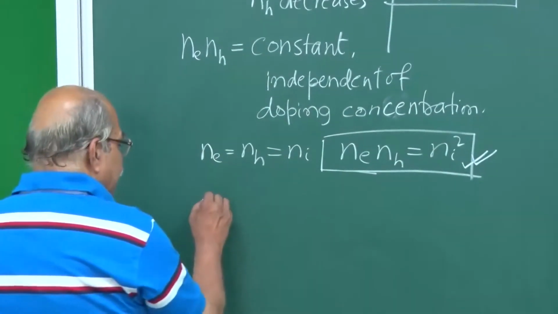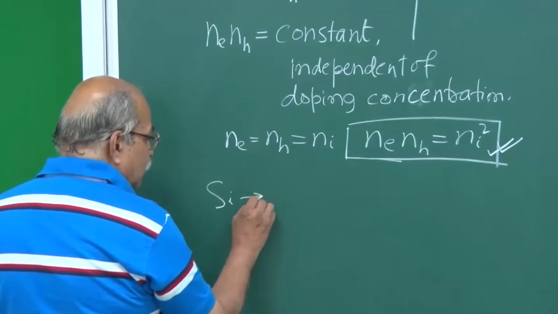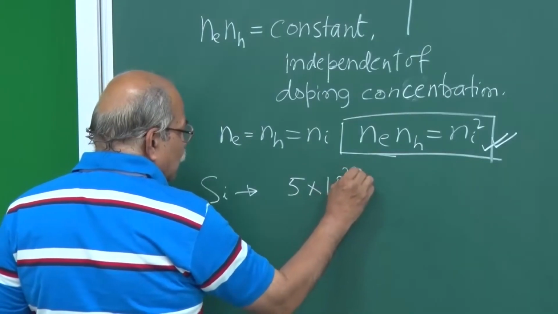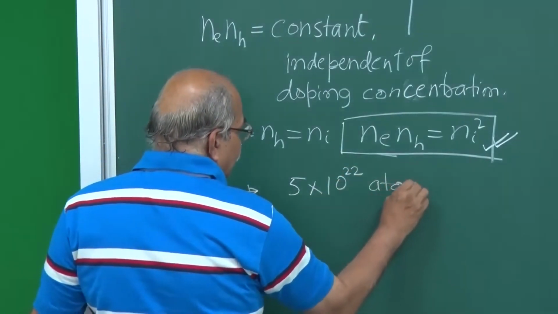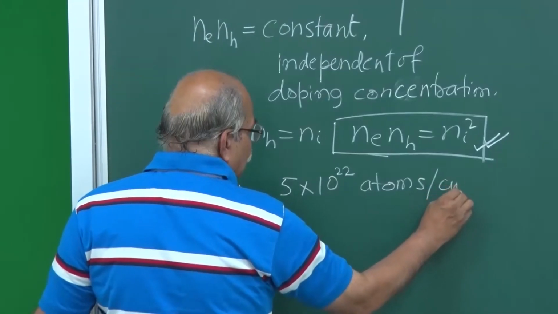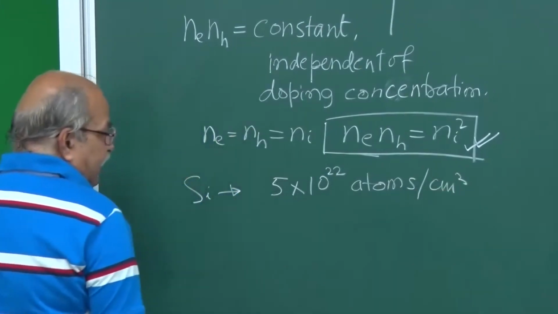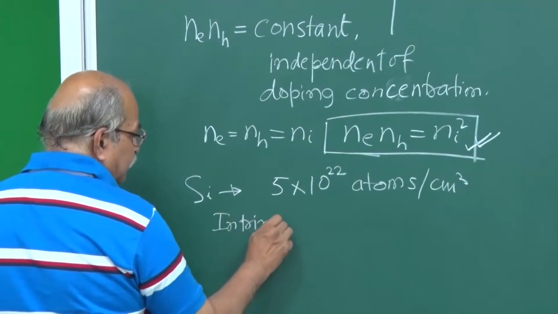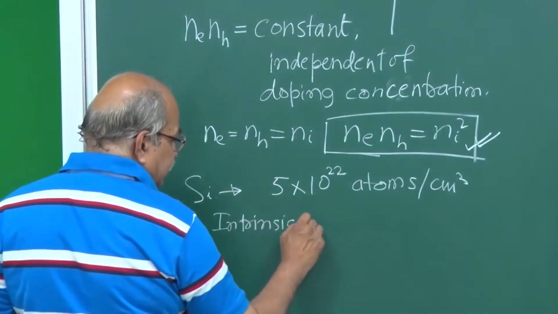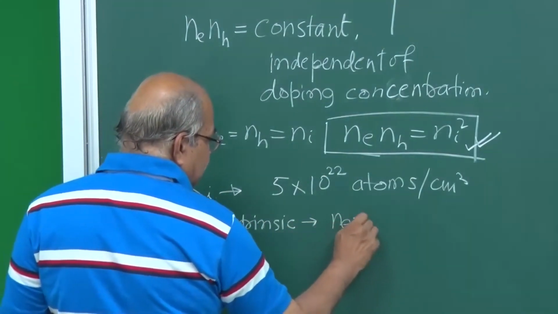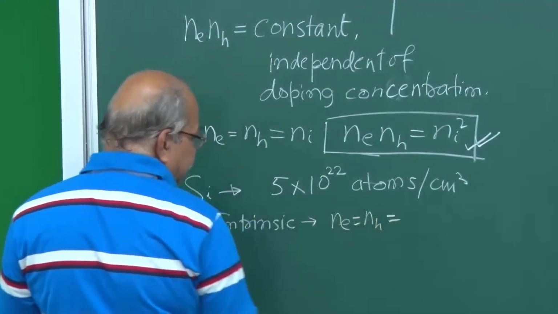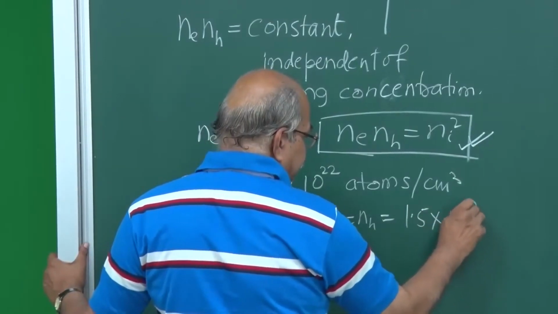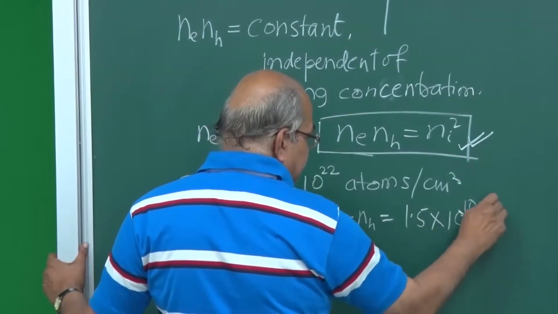So for example, if you have a silicon, you know there are some 5 into 10 to the power 22 atoms per centimeter cube, and for intrinsic silicon, the number of electrons equal to number of holes is how much? 1.5 into 10 to the power 10 per centimeter cube.